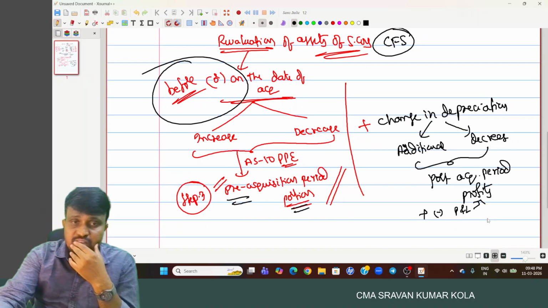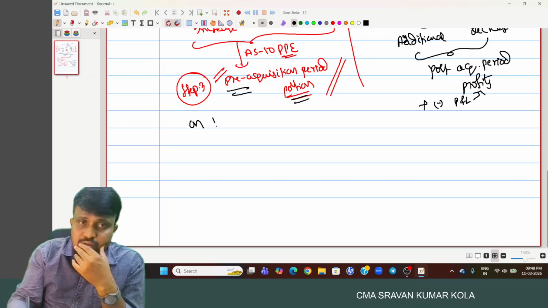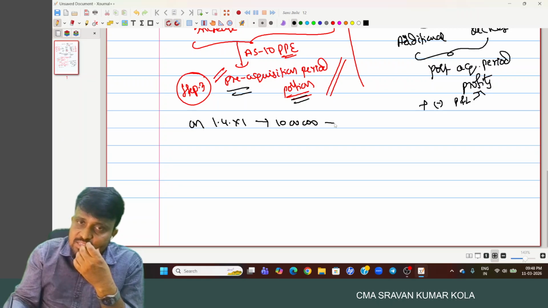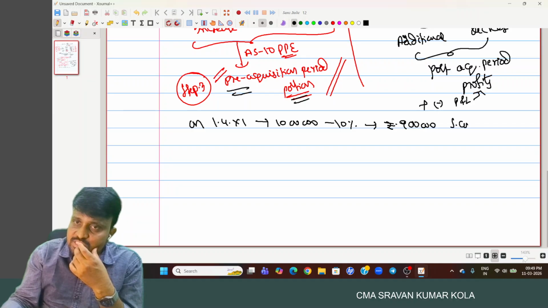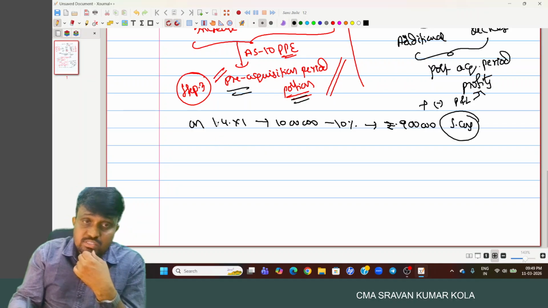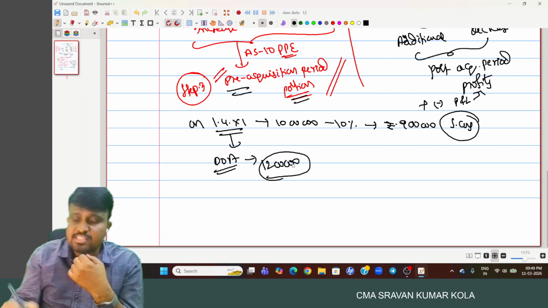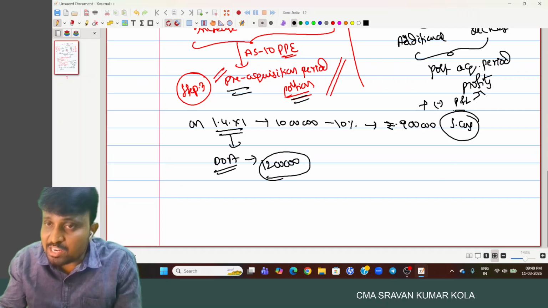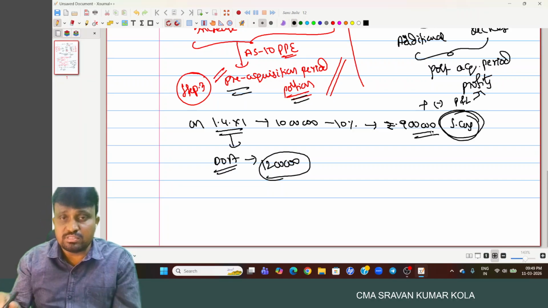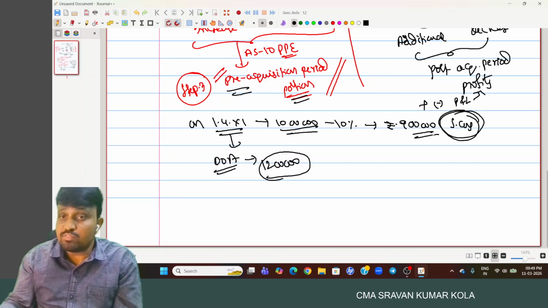For example, the asset value on 1/4/20X1 is 10 lakhs, and 10% depreciation has been provided, so that means 9 lakhs. This is the subsidiary company financials. But on 1/4/20X1, the date of acquisition is also 1/4/20X1. On that day, the asset has been revalued as 12 lakhs. But in the standalone financial statement, they consider 9 lakh only. They follow the cost model.